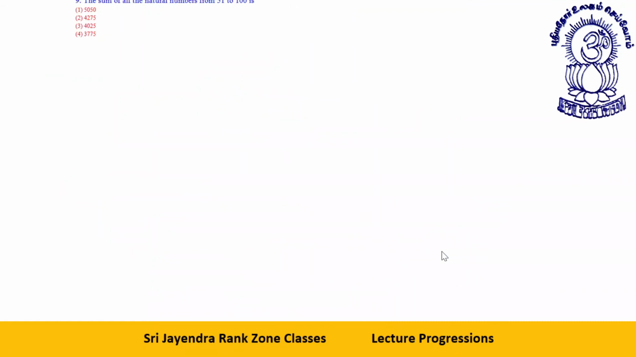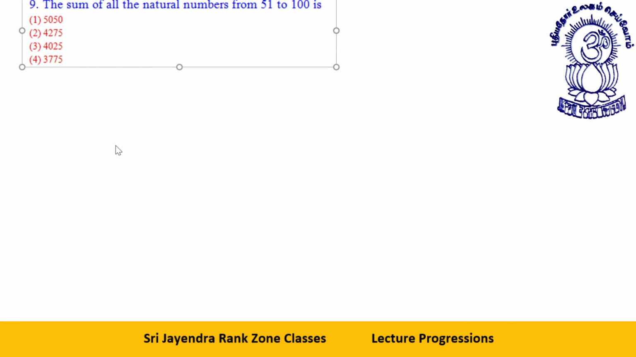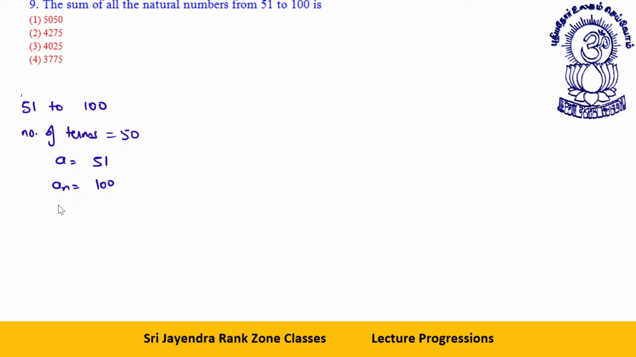We will take more questions. The sum of all the natural numbers from 51 to 100 is, there are two ways of doing this. First method. The first method is, if you count the number of terms 51 to 100, see, from 1 to 100 there are 100 terms. If you remove the previous 50 terms, you get next 50 terms, 51 to 100. Number of terms is equal to 50. A is what? 51. An is what? 100.